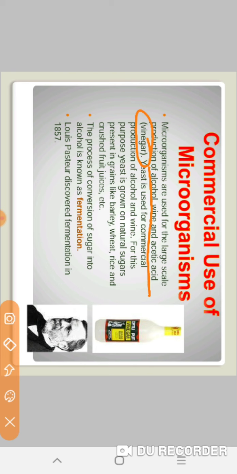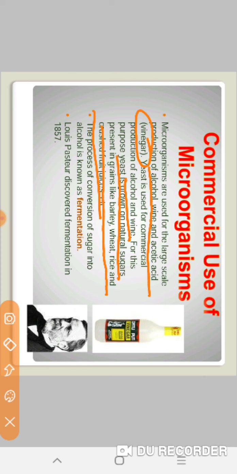Yeast is used for commercial production of alcohol and wine. For this purpose, how is this done? Yeast is grown on natural sugars present in grains like barley, wheat, rice and crushed fruit, juices, etc. And then there will be a fermentation process, and fruit juices, barley, wheat, rice, etc. are converted into alcohol and wine.